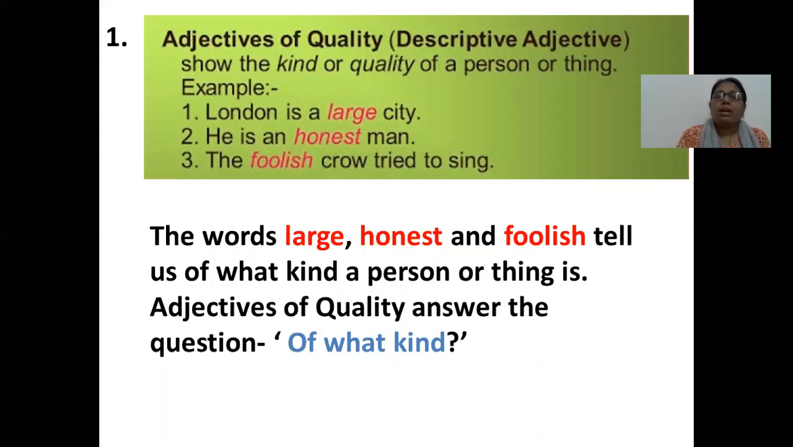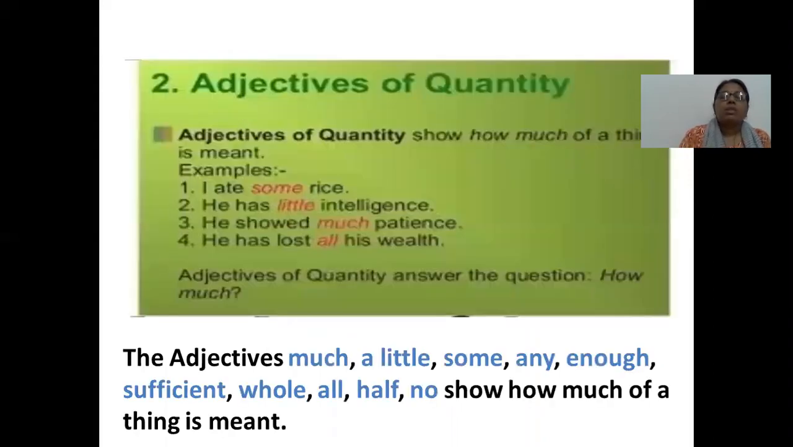Like what kind of city? Large city. What kind of man? Honest man. What kind of crow? Foolish crow. Second is adjectives of quantity. Adjectives of quantity show how much of a thing is meant. For example, I ate some rice. He has little intelligence. He showed much patience. He has lost all his wealth.